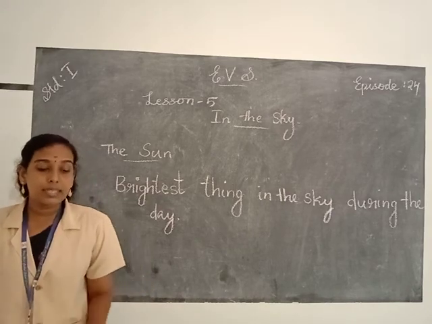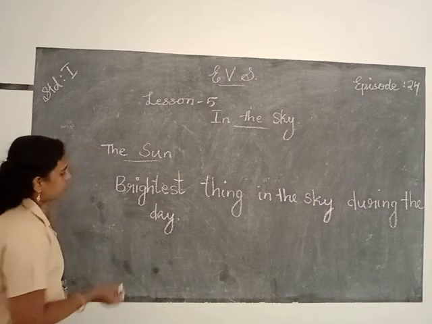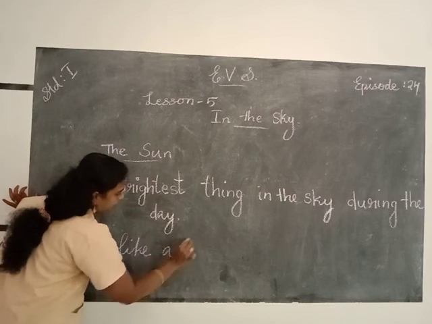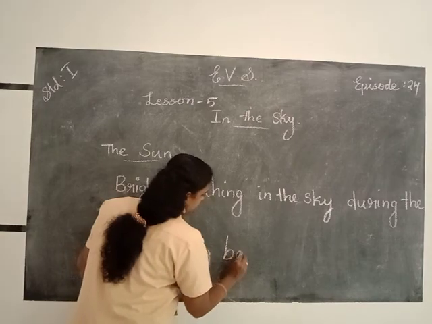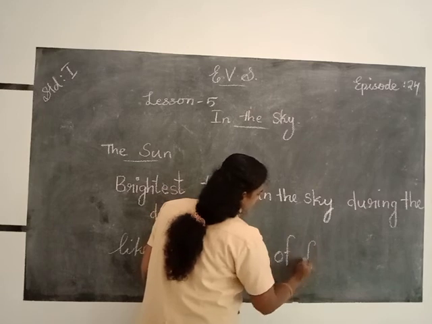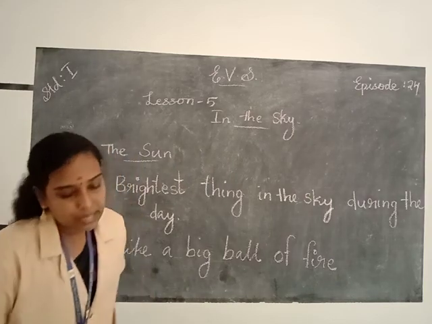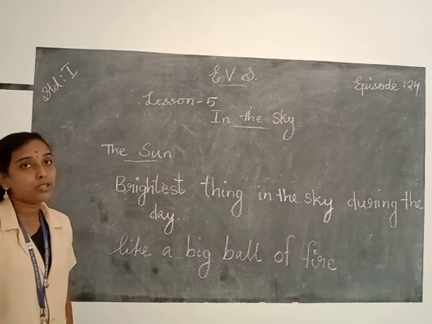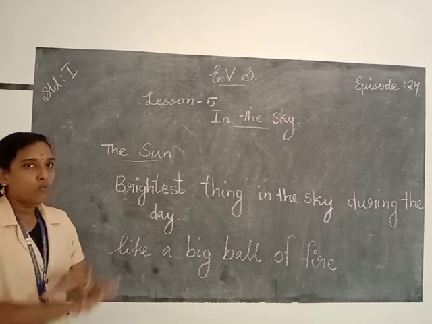And the sun is like a big ball of fire. L-I-K-E, like. B-I-G, big. B-A-L-L, ball. F-I-R-E, fire. The sun is like a big ball of fire, and it's very huge compared to our Earth. As compared to our planet Earth, the sun is very big.